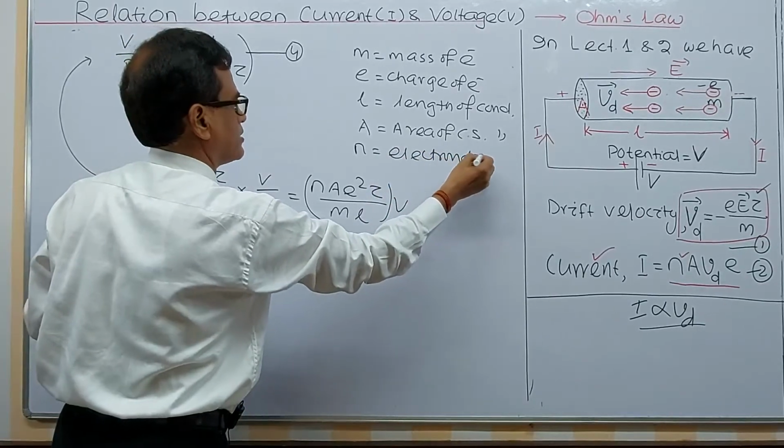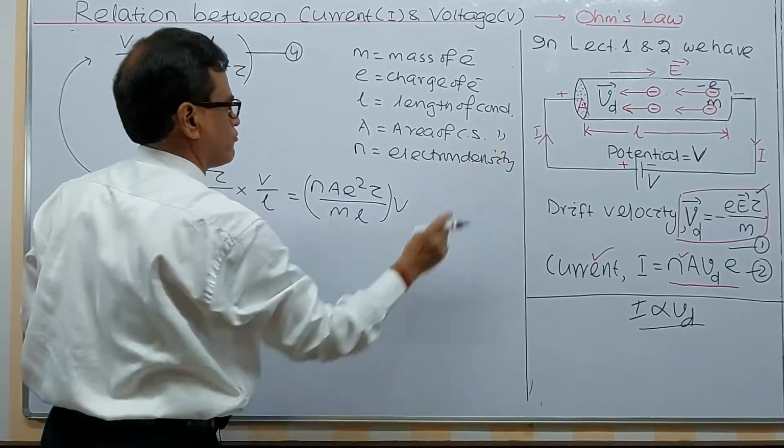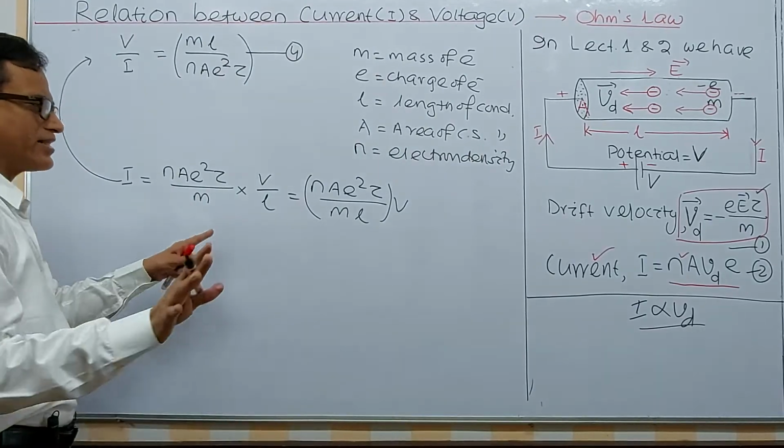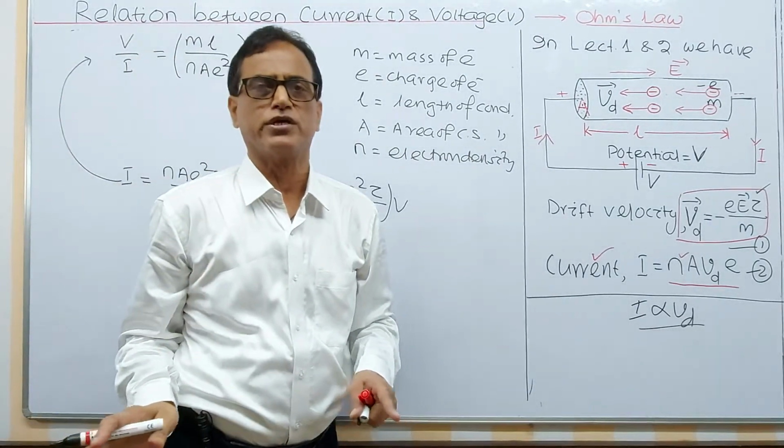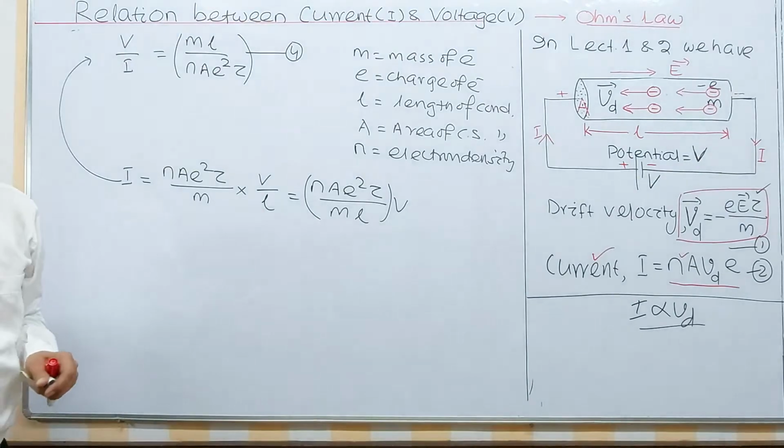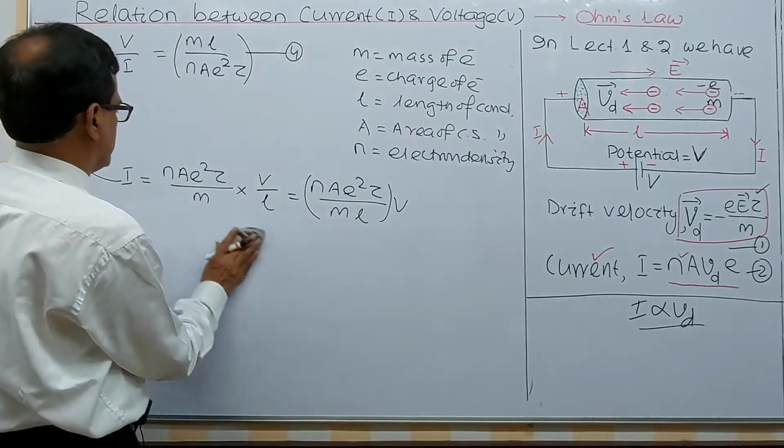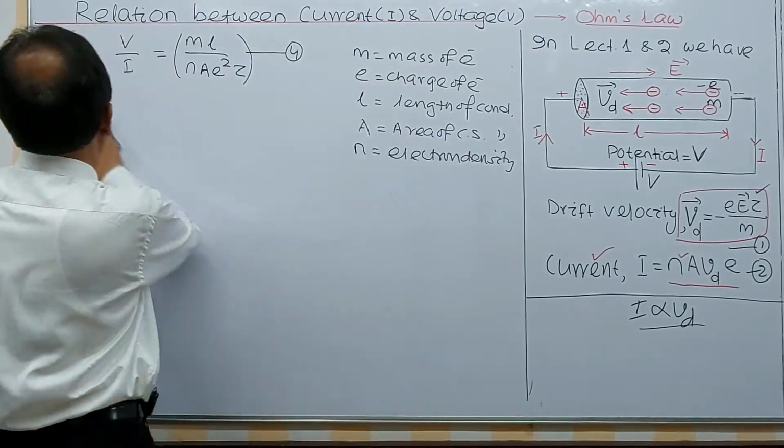Remember this, electron density. If you are able to follow these terms, then you can analyze everything in these chapters, and it will also be very helpful for practicals. I am getting this final formula now.